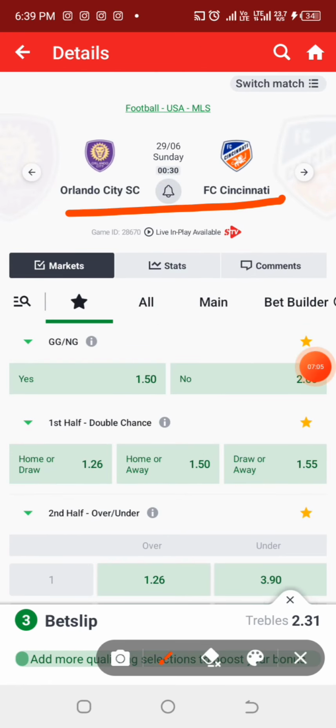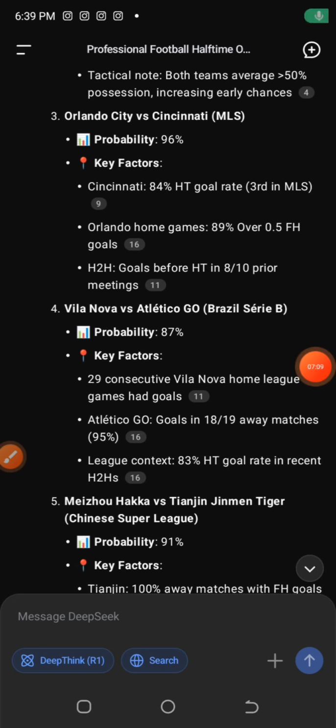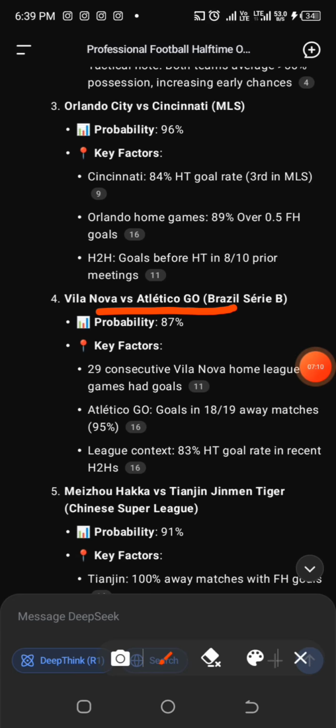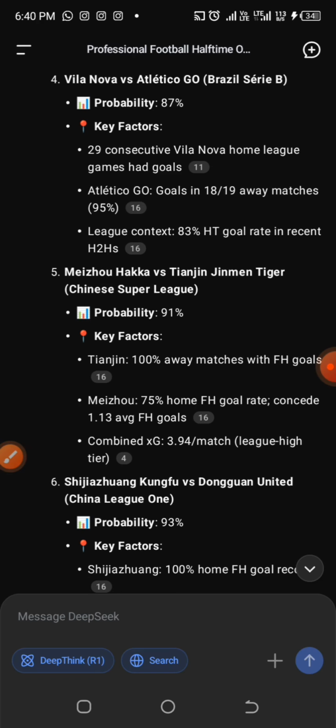So already we have our odd at 2.31 so far. For this Brazilian league game, I'm not sure if the game will end up as first half over 0.5 goals, so I'll be skipping it, and I'll be moving on to the Chinese league, that is the Chinese Super League.